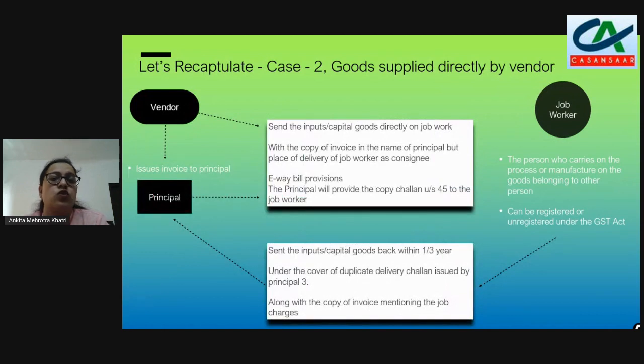Similarly, case 2 was also discussed in the previous PPT, but let's go over it again. This case deals with when the goods are supplied directly by the vendor to the job worker.